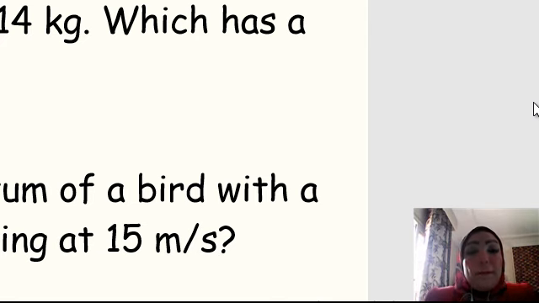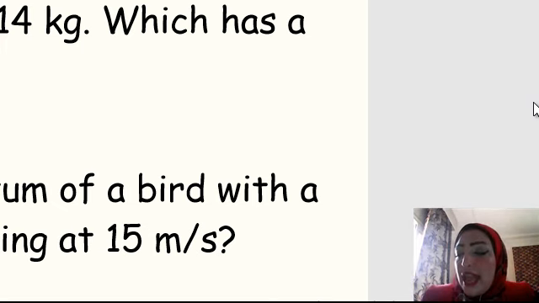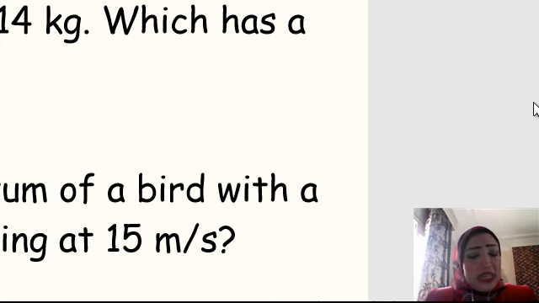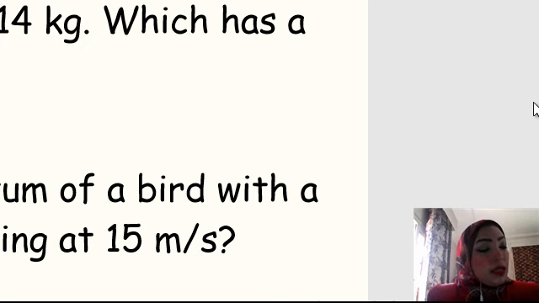P equals, which is the momentum, M times V, mass times velocity. What is the mass here? 0.018 kg. What is the velocity here? 15 meters per second. So can you calculate it for me, please? 0.018 times 15 is 0.27 kg meter per second.